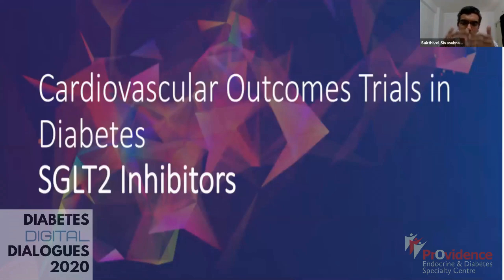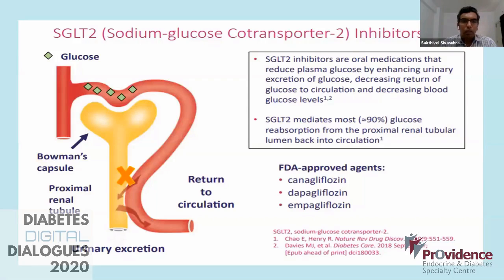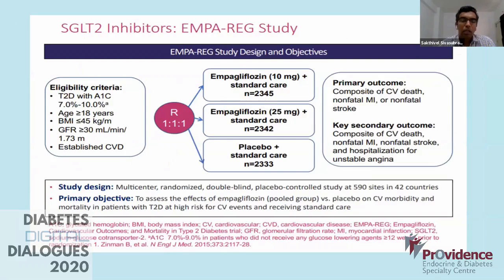Coming to SGLT2, as has already been eloquently described by the previous speaker from Calcutta, we know what SGLT2 inhibitors are and the approved agents as such. And sir already discussed the EMPA-REG study. Even Dr. Uni had already discussed it, so I will not go much into the EMPA-REG study.